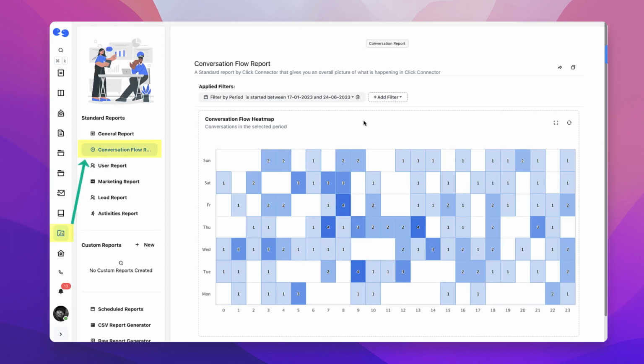Additionally, you might want to take a look at the conversation flow report to understand the usual lead flow pattern. This will help you to understand the team power that you need to serve the incoming leads.